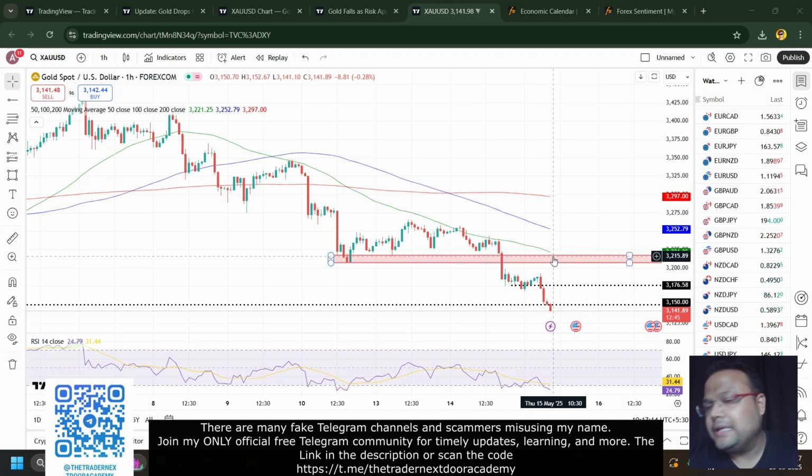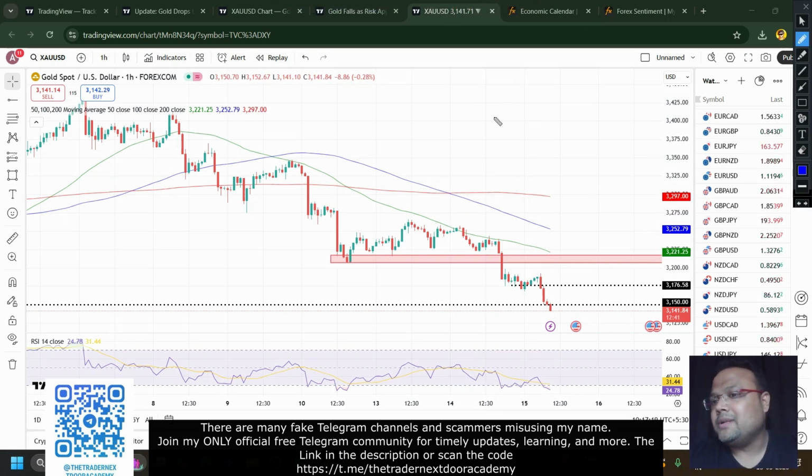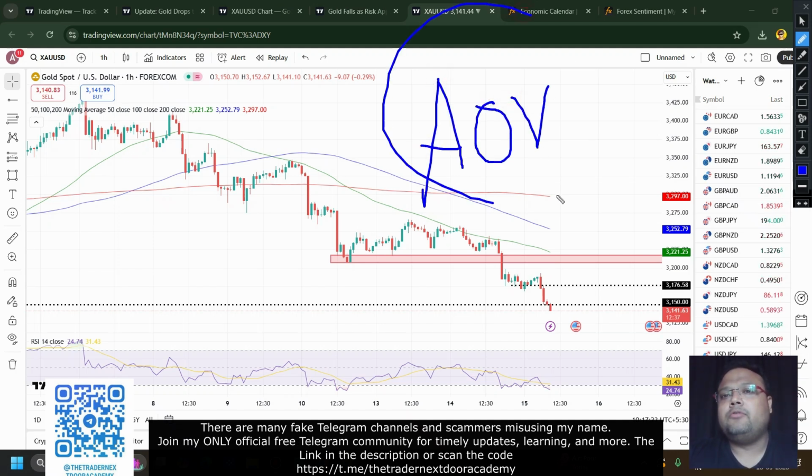Obviously, you can enter in the middle as well, but if you want to become a disciplined trader, then you need to understand the concept of area of value. Area of value plays a very crucial role. It is the reason why your stop losses get hit frequently, and why you get trapped on trades, because most of the time we do not follow area of value.